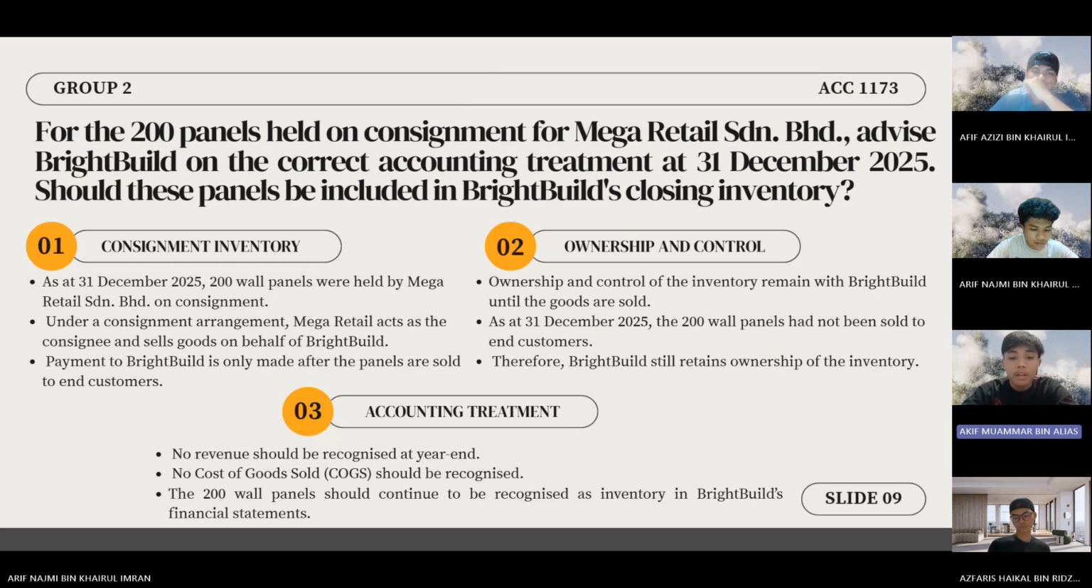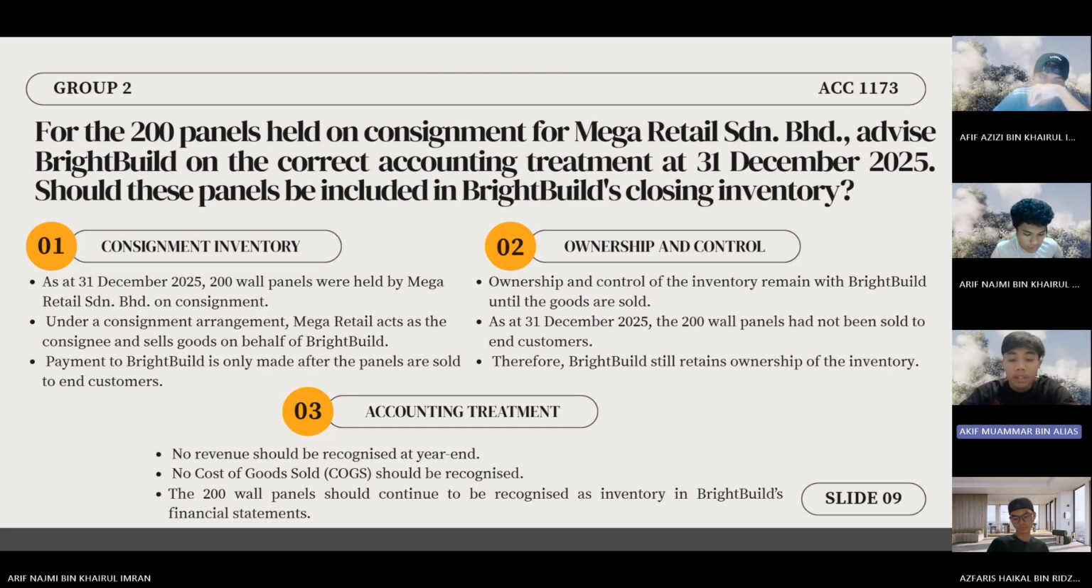Number two, ownership and control. In accounting, physical location does not equal ownership because these 200 panels have not been sold to end customers yet. The risk, rewards, and legal ownership of the inventory remain entirely with Brightbuild. Therefore, Brightbuild still retains full control over this asset. So for the last point, accounting treatment and conclusion.